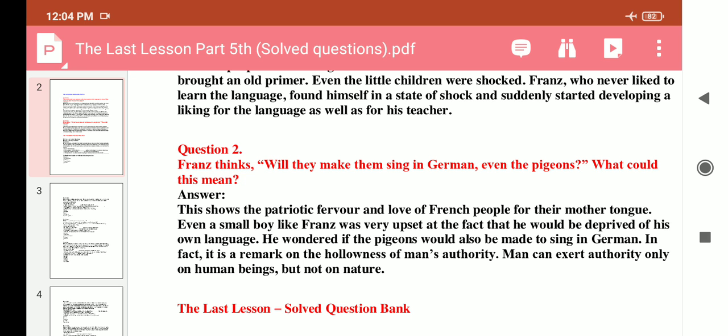Even a small boy like Franz was very upset at the fact that he would be deprived of his own language. He wondered if the pigeons would also be made to sing in German. In fact, it is a mark of the hollowness of man's authority. Man can exert authority only on human beings but not on nature.